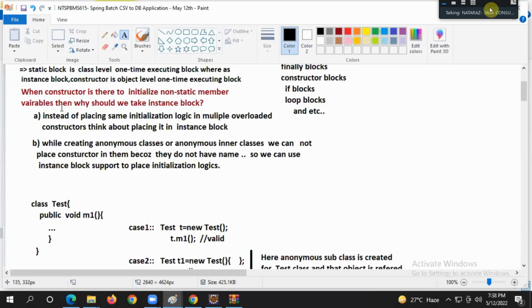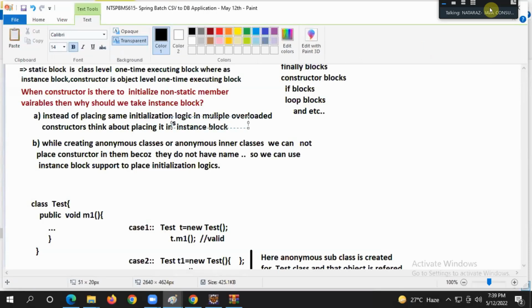Listen carefully. Instead of placing some initialization logic in multiple overloaded constructors, think about placing it in a single instance block. Nice thought, na? Sometimes I am creating an object using a 2-param constructor, sometimes using a 0-param constructor, sometimes using a 3-param constructor.